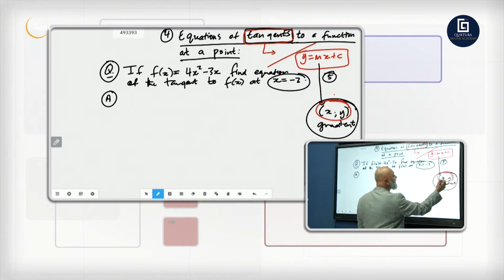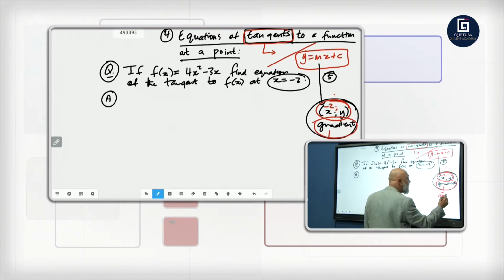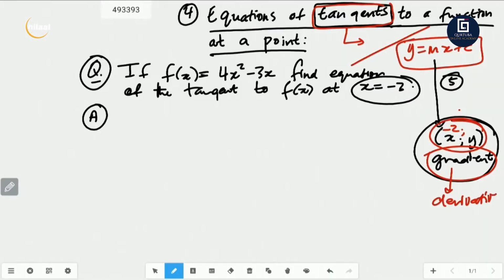I only have x equals minus 2. I don't have the y, so I need to find the y first. And then I need to find the gradient, and that's where we're going to be using our friend, Mr. Derivative. So let's start. The first thing I'm going to do: I have the x, I need y. So we're going to go f of minus 2.